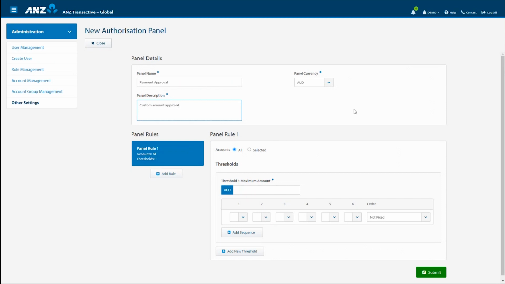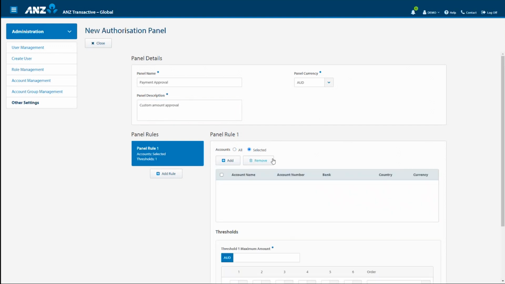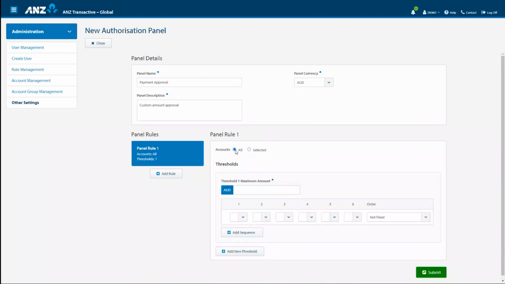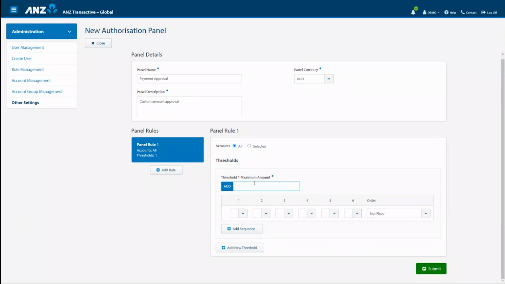To create the panel rule, select between all of the selected accounts required. Add the threshold amount of up to $50,000. And a little tip, if your rule is for an unlimited amount, simply type in all 9s. Select the approver sequence. In this instance, we want 1 approver from Group A and 1 approver from Group B.